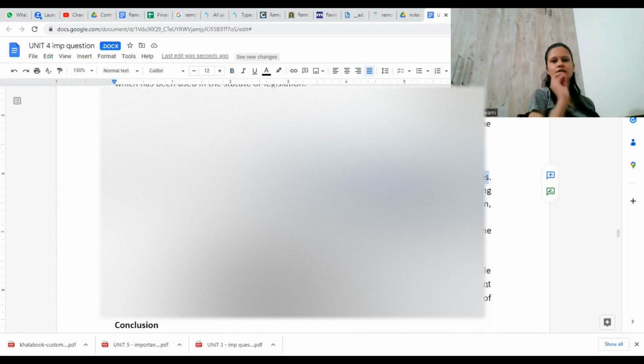Okay, now statutes are passed with some intention or for some purpose, right? So what we will do is we will try to give the widest meaning possible to the words or to the provisions which are there in the statute.